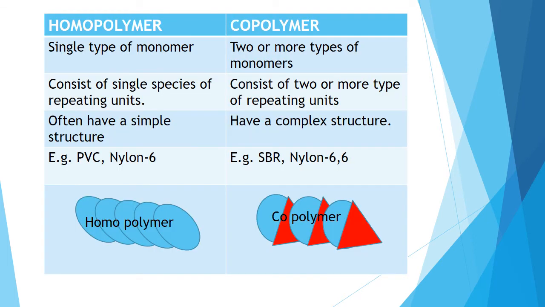PVC as well, they are undergoing addition polymerization, whereas nylon 6 is undergoing hydrolysis, or we can also say it is undergoing condensation polymerization. So this helps you to know that both addition and condensation polymers can be homopolymers or copolymers.